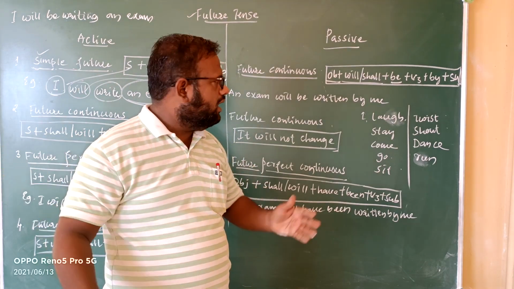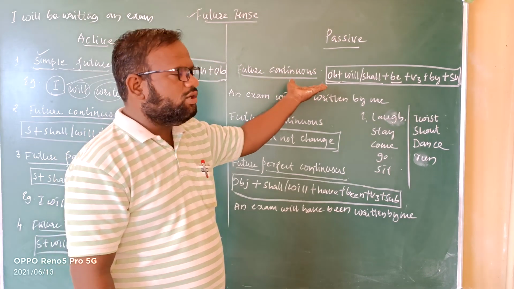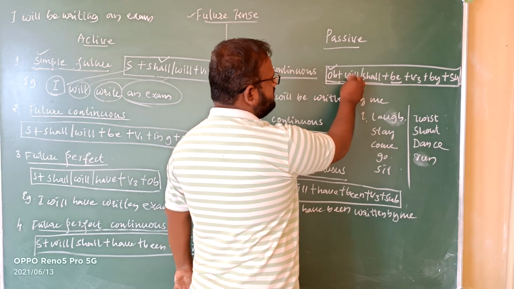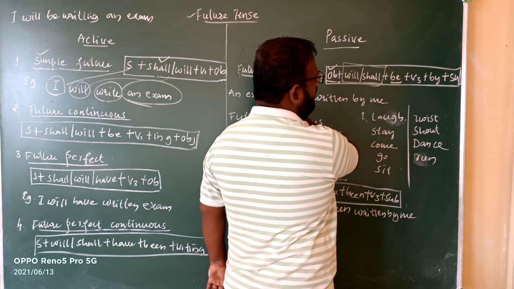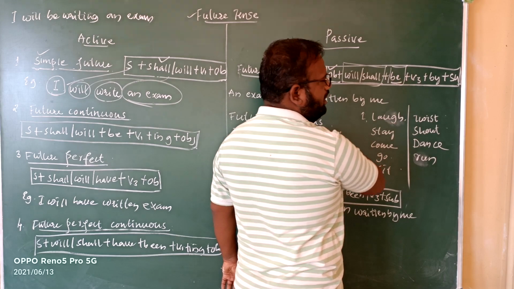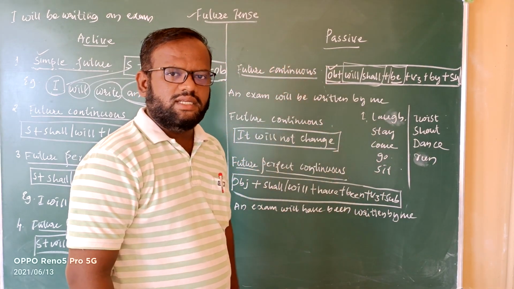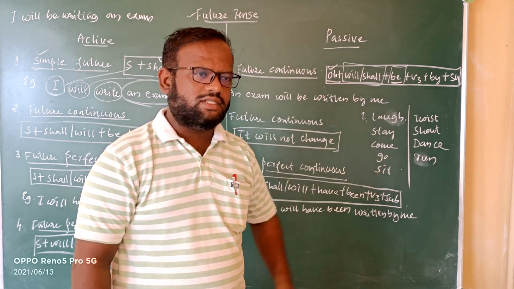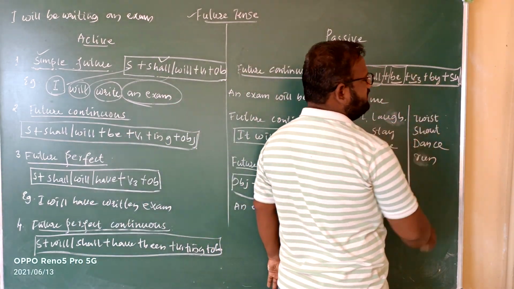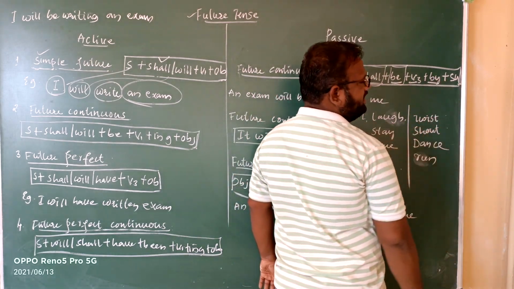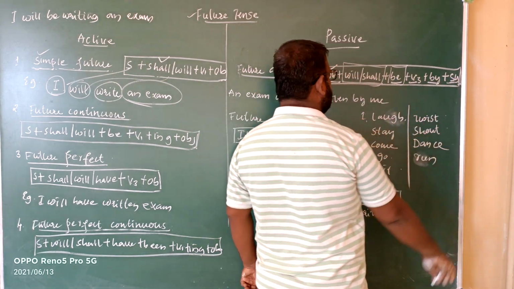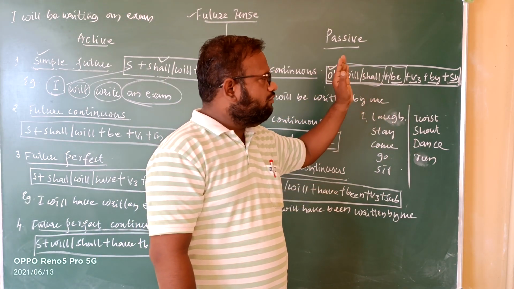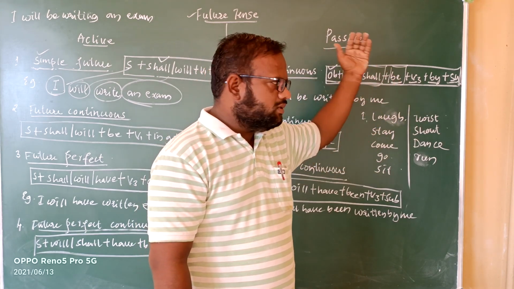In the same manner, when we change it into passive, the object will come first. So first we take the object, then afterwards the helping verb shall or will, then the be form. Be is nothing but it presents the continuation, or it expresses the ing form itself. Next, we must take the third form of the verb. Then again we add by as a conjunction, and lastly the subject. So the formula is object plus will or shall plus be plus V3 plus by plus subject.